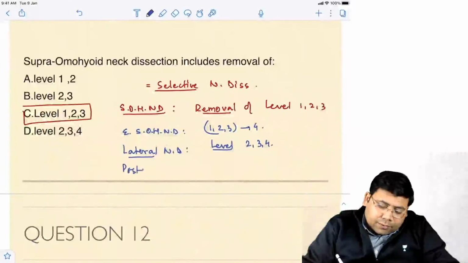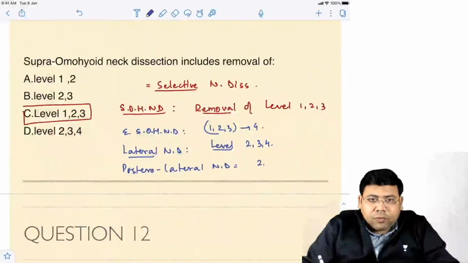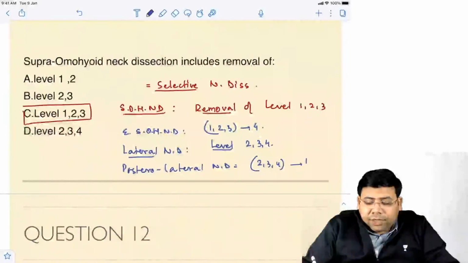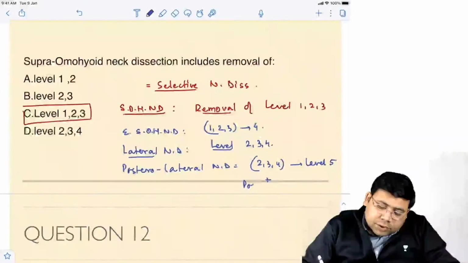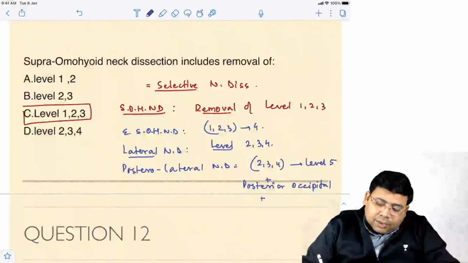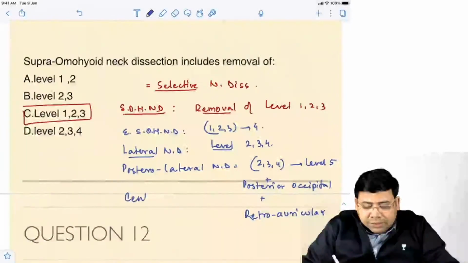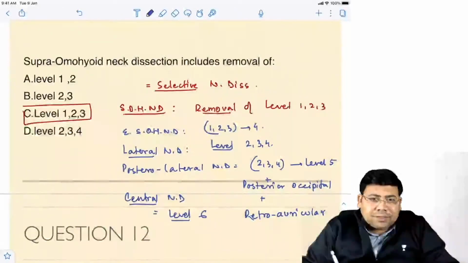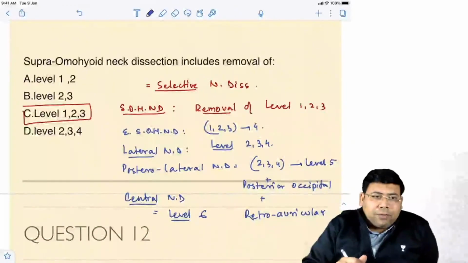And then we have something which is known as a posterolateral neck dissection. We have 2, 3, 4, along with that level 5, along with that posterior occipital, and along with that retroauricular. We also have one more. What is that known as? That is known as a central neck dissection. When you talk about central neck dissection, we have level 6. So where are we doing the central neck dissection? We are doing it for thyroid malignancies.